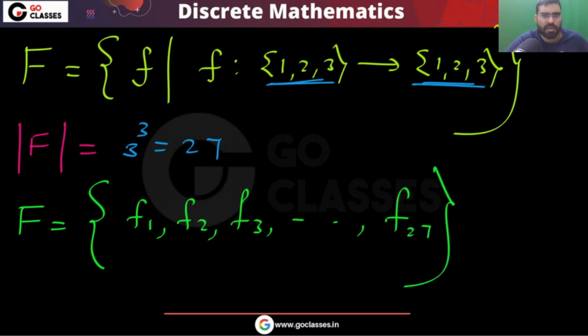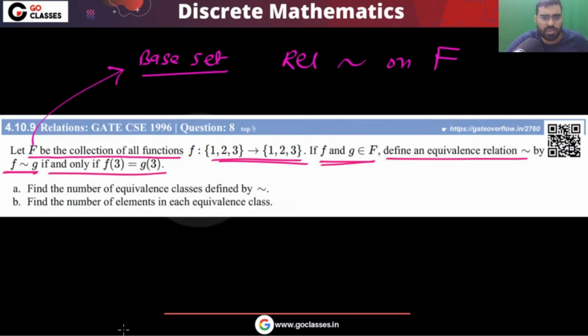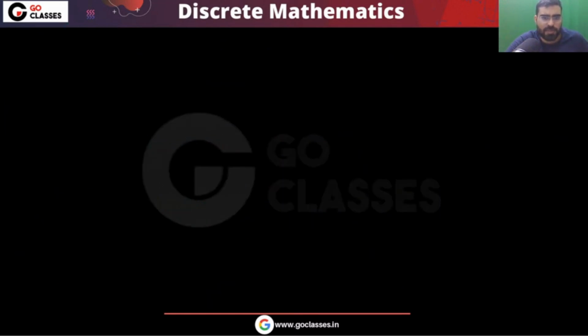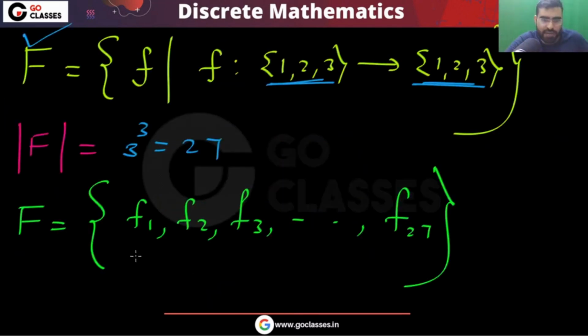Is this clear? First you understand the base set. What is the base set? Look at the question. The question is saying that capital F is the collection, the set, of all functions from {1, 2, 3} to {1, 2, 3}. In this capital F you have all the functions F1, F2, F3, up to F27. So 27 functions are there, and this is your base set.